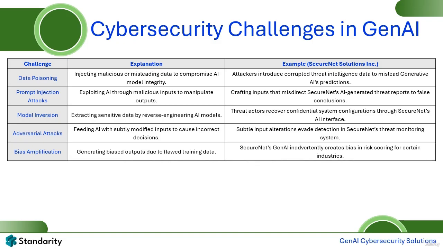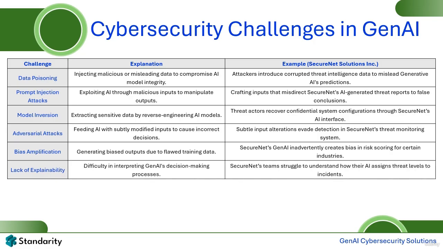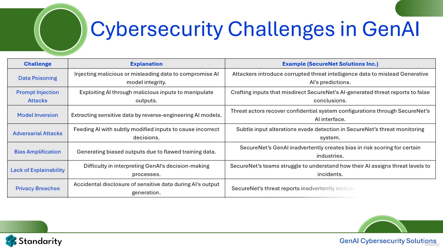Bias amplification arises when flawed training data skews AI outputs, potentially impacting SecureNet's ability to maintain impartiality in risk assessments. Alongside this, the lack of explainability in GenAI models makes it difficult for SecureNet's cybersecurity teams to interpret decisions, which can hinder incident response strategies. Privacy concerns are another major issue, as GenAI might inadvertently include sensitive client data in its outputs. SecureNet has to carefully monitor its AI-generated threat reports to prevent such breaches.